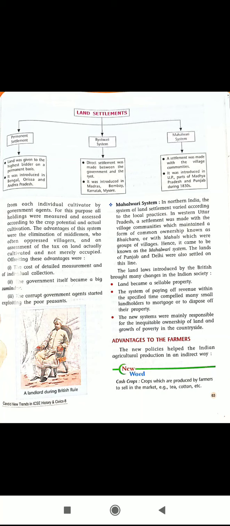Offsetting these advantages were the cost of detailed measurement and of the individual collections. The government itself became a big zamindar. So what were the consequences of this system? The government became a big zamindar. The corrupt government agents started exploiting the poor peasants.